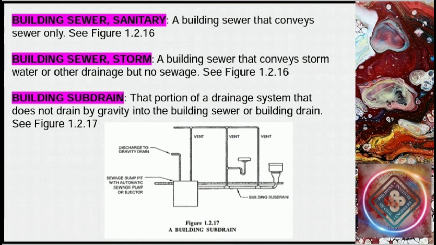See Figure 1.2.16. Building subdrain, that portion of a drainage system that does not drain by gravity into the building sewer or building drain. See Figure 1.2.17. Figure 1.2.17 is the illustration for a building subdrain. We have the vents, the building subdrain, the discharge to gravity drain, and last is the sewage sump pit with automatic sewage pump or ejector.